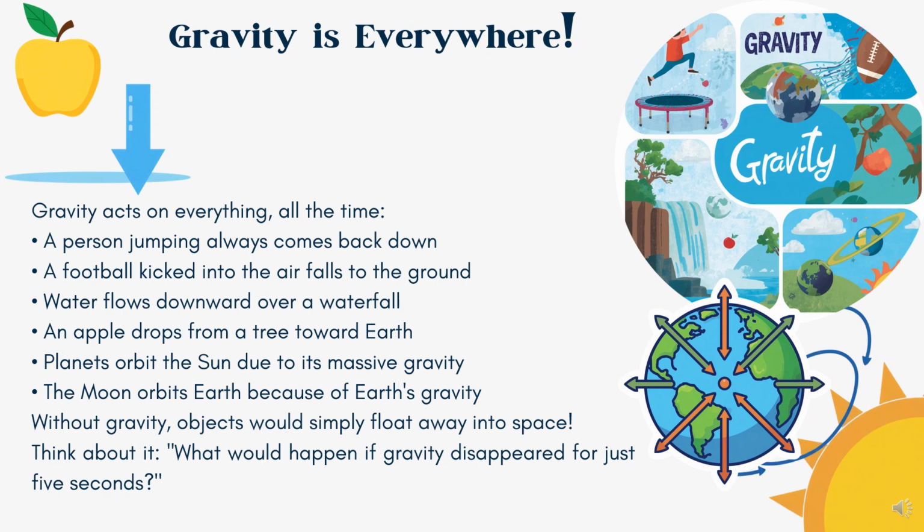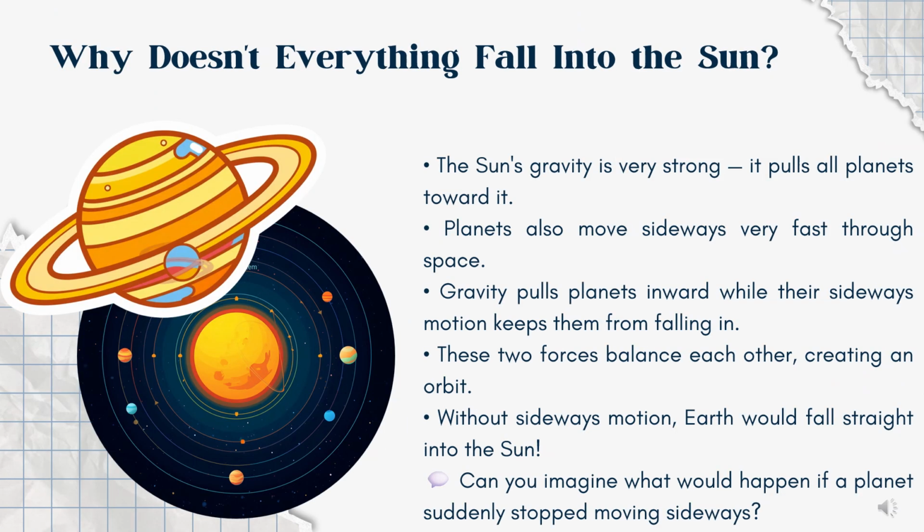Look at each picture on this slide. Can you identify how gravity is acting in each example? Think about what would happen if gravity suddenly disappeared for just 5 seconds. What would happen to you, your classroom, and even the atmosphere around Earth? This is a really interesting question.